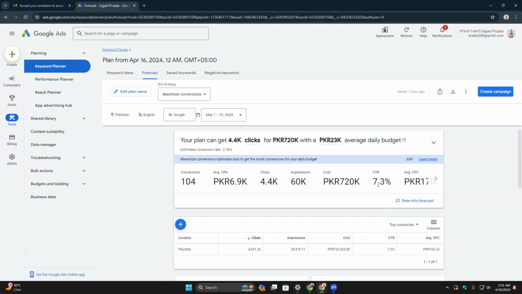CTR. If your CTR start 3.12345 like 10, it is start 3. Yeah, that's great for your result. And here you can see it's 7. It's totally greatest. Only 3. If it is CTR, here showing 3. That's good. But if it's more than 4, 5, 6, 7, 8, 9, 10, it's great or great.